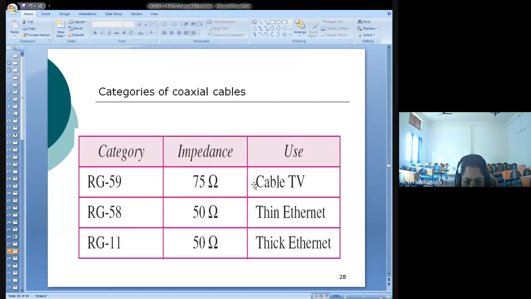So, categories of coaxial cable. This coaxial cable is categorized by its RG ratings. RG means radio government.